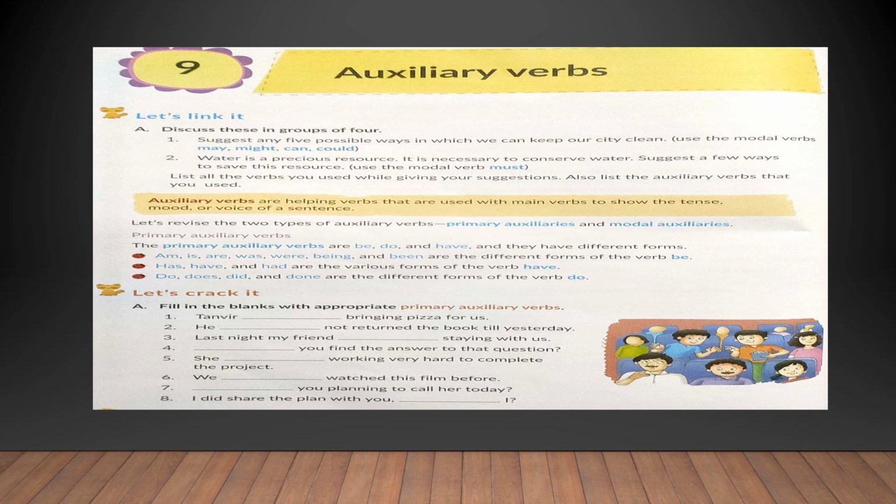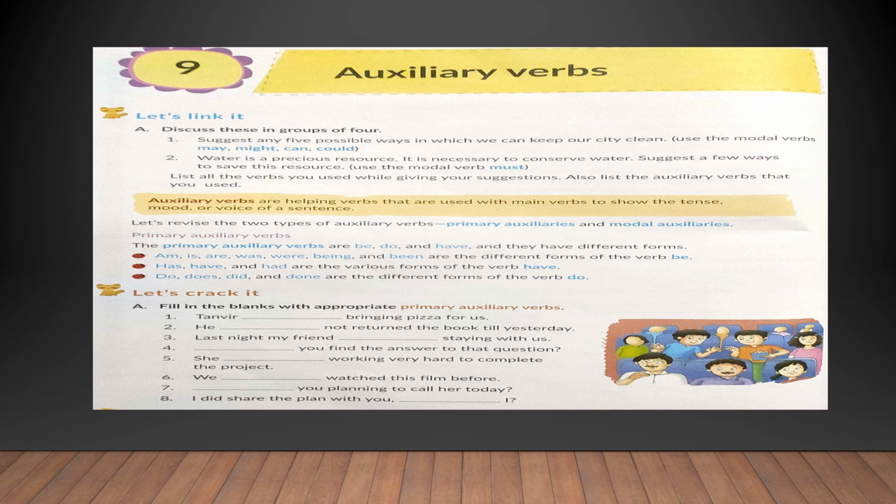Let us see the definition as given in your grammar book. Auxiliary verbs are helping verbs that are used with main verbs to show the tense, mood, or voice of a sentence. Now let us revise. There are two types of auxiliary verbs, primary auxiliaries and modal auxiliaries. Primary means main. So we have the main helping verbs and the modal helping verbs.